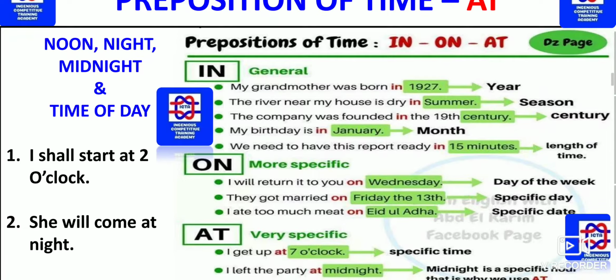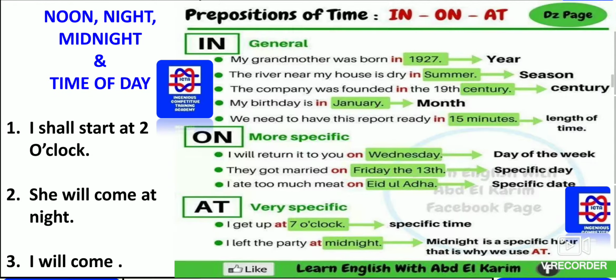Next we have the preposition of time with at. Here noon, night, midnight and time of the day. How exactly can at be used? I shall start at 2 o'clock. She will come at night. These are a few situations where we can use at with the help of other sentences. Here it is very specific: I get up at 7 o'clock, a specific time. I left the party at midnight. Midnight is a specific hour, that is why we use at in it. So please remember, wherever there is a specific time we have to use at, it is mandatory.